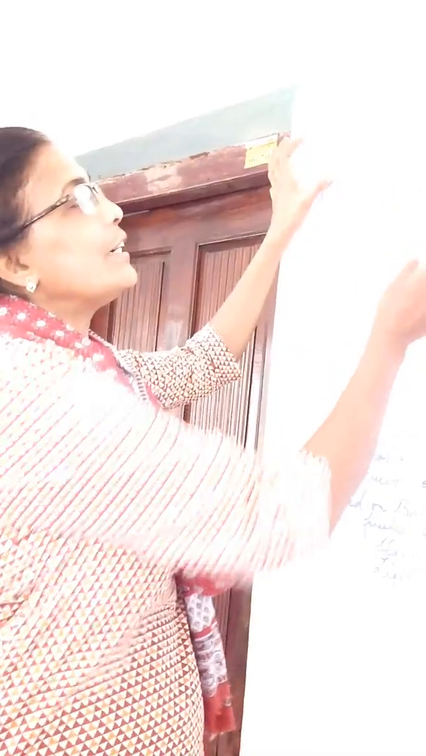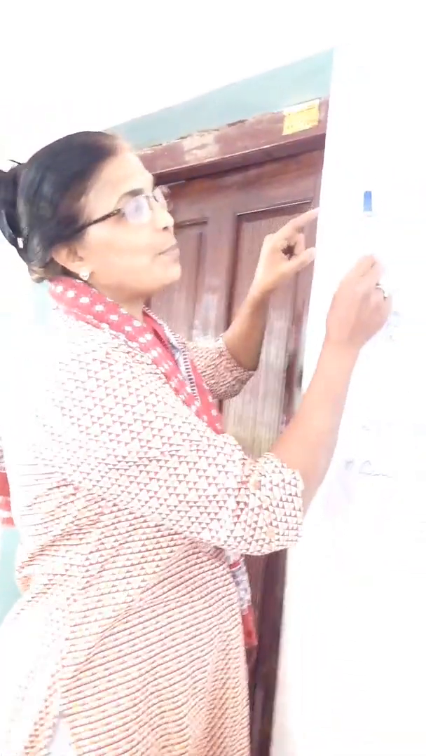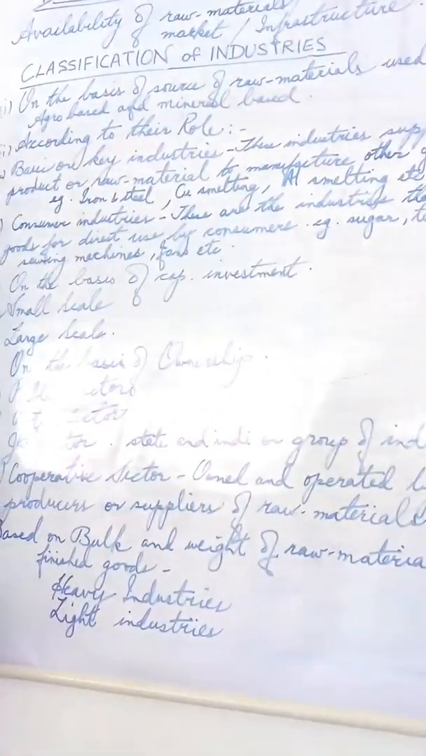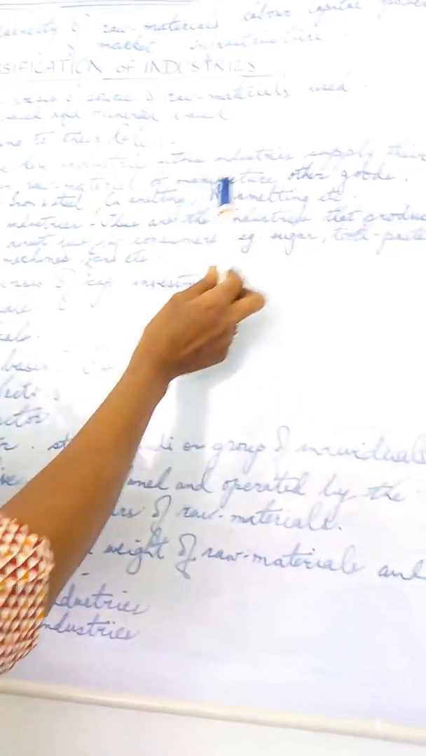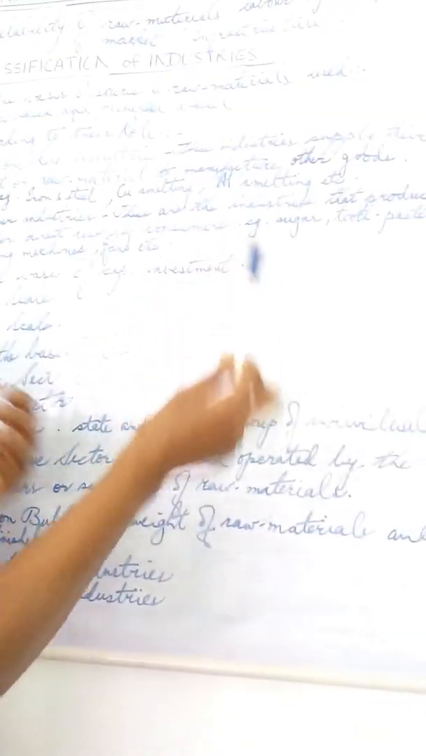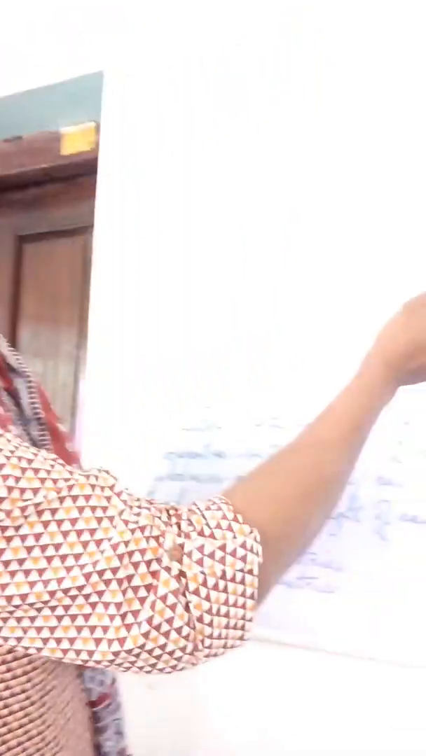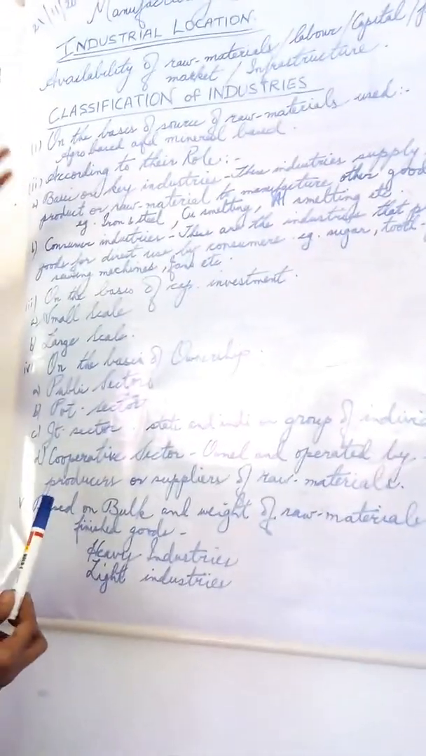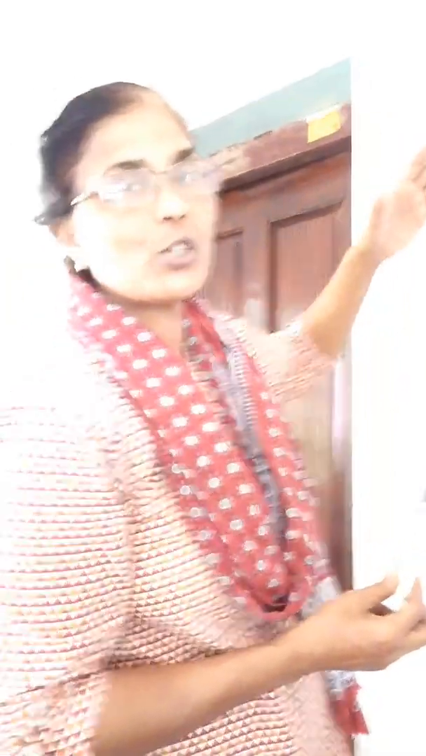Then according to their role, we are classifying the industries as basic or key industries. This is something new to you, that's why I have written the definition of basic or key industries. These industries supply their product or raw materials in order to manufacture other goods. For example, we have iron and steel, copper smelting, and also aluminium smelting. So this is what we are saying about basic or key industries. Classification of industries based on role.